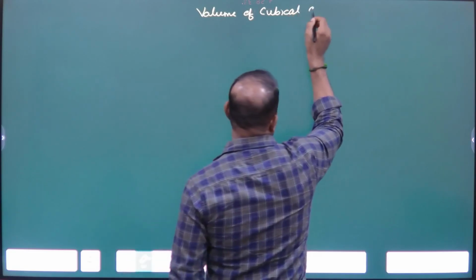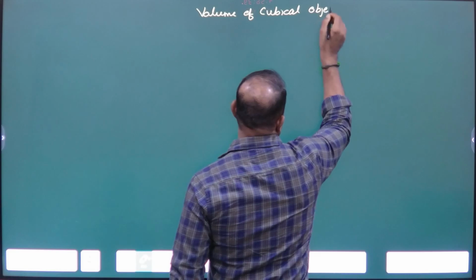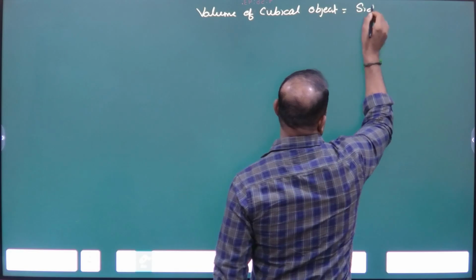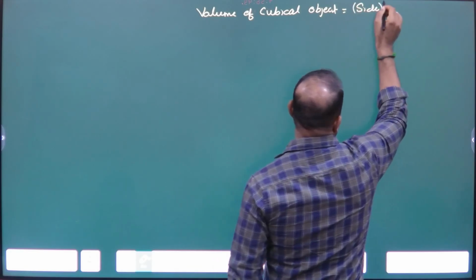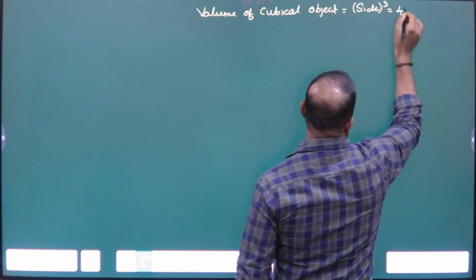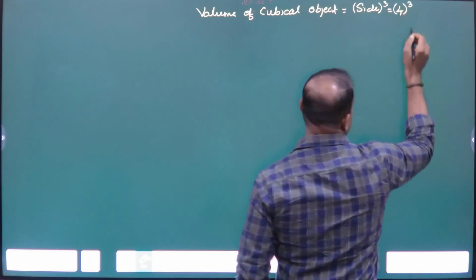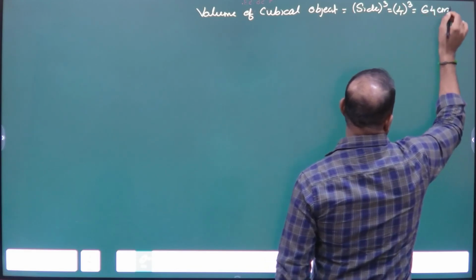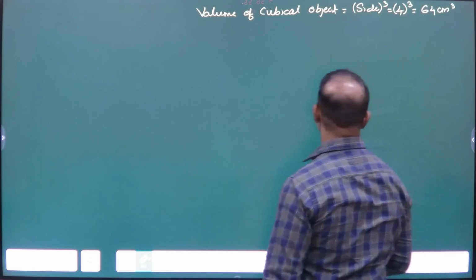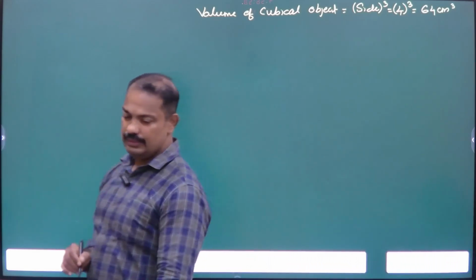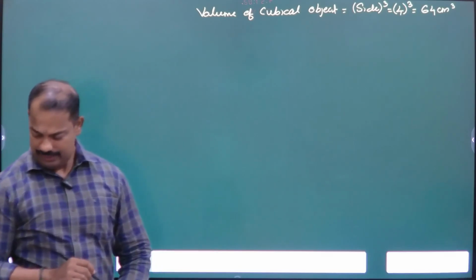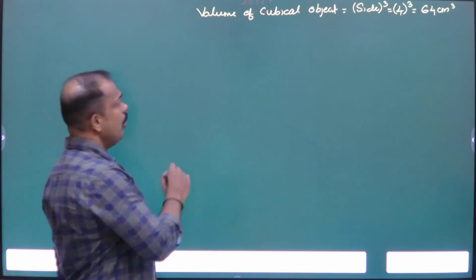Volume of cubical object. What is the formula? Side cube. What is side? 4 cube. 64 centimeter cube. That is the volume. Next क्या चाहिए हमको? Mass. Mass given है? Mass of object.